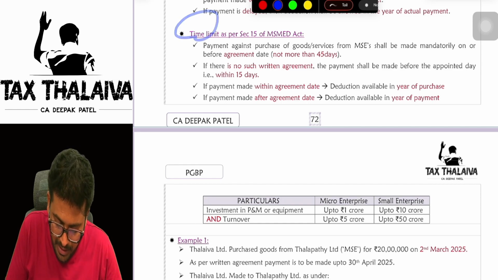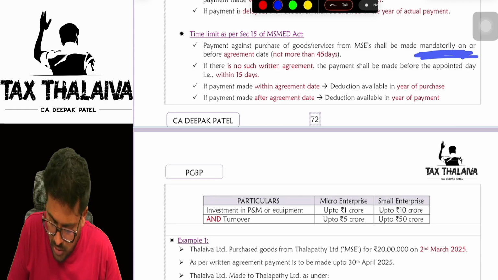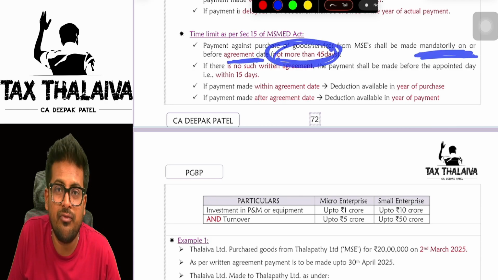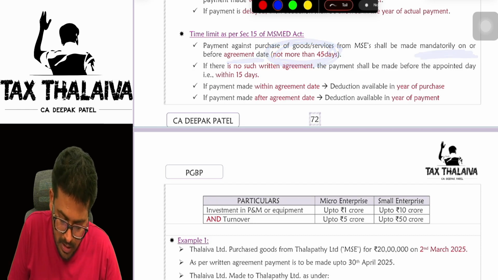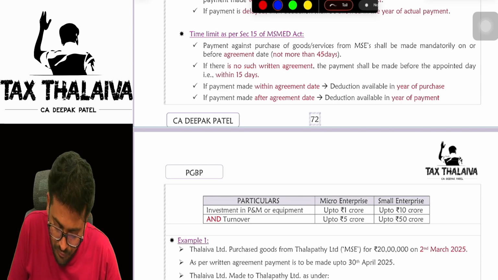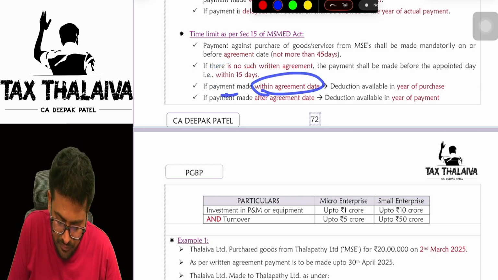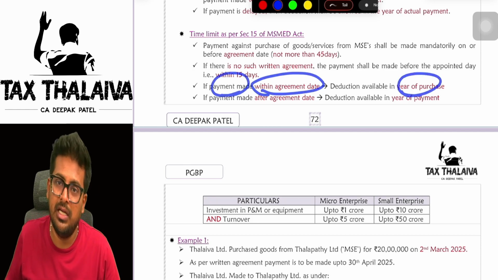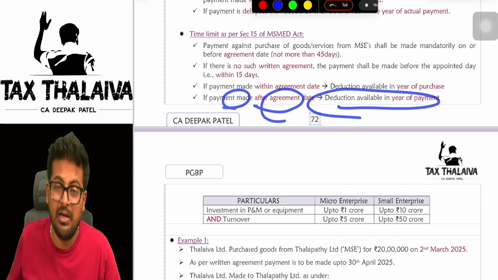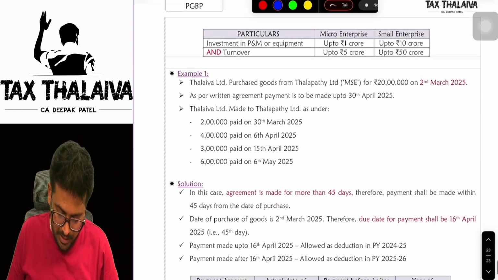Time limit. Payment against the purchase of goods or services from an MSE shall be mandatory, boss, on or before the agreement date. Agreement date should not be more than 45 days. If there is no such agreement, then the payment shall be made within 15 days. If the payment is made within the agreement date, deduction is available in the year of purchase. If payment is made after the agreement date, deduction is available in the year of payment. Sir, please explain. Yeah, we will explain.